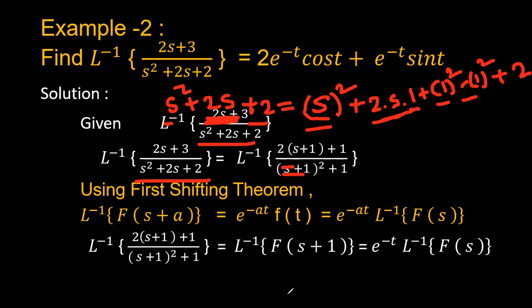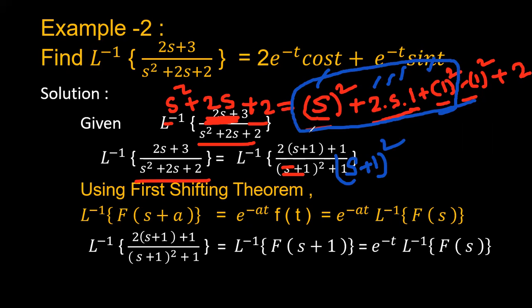So now this entire s square plus 2ab plus b square can be written as (a plus b) whole square. Up to here it can be represented as (a plus b) whole square. Then minus 1 plus 2, this minus b square, can be written as minus 1 plus 2. So this can be written as (s plus 1) whole square, and minus 1 plus 2 is nothing but 1.